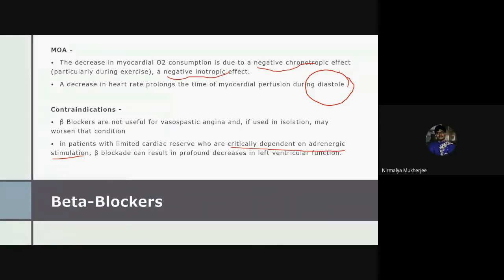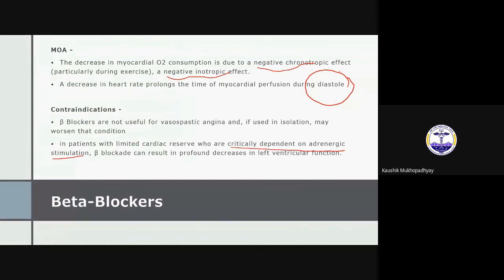During diastole, the perfusion in the cardiac muscle is more. It will lessen the diastolic time. So if nitrate, the coronary artery will dilate. I am asking about a problem of beta blocker that should be sorted out by nitrate, just like the previous answer, where the tachycardia of nitrate was sorted out by beta blocker. Beta blocker can cause a small amount of vasoconstriction that can be sorted out by that.